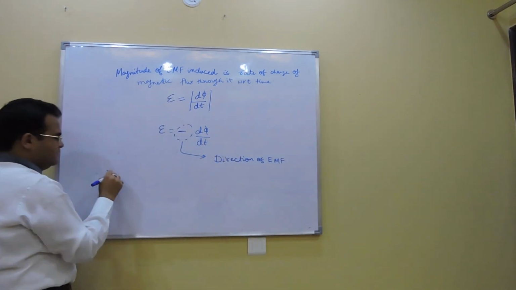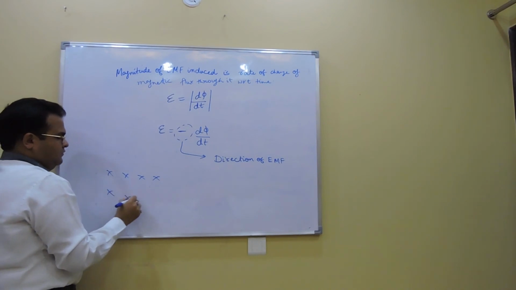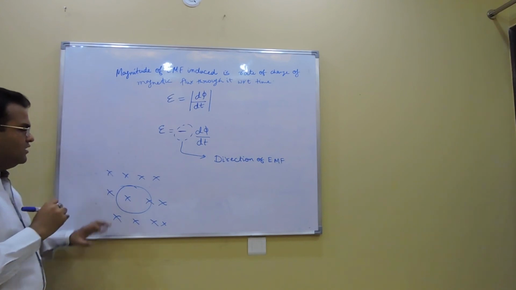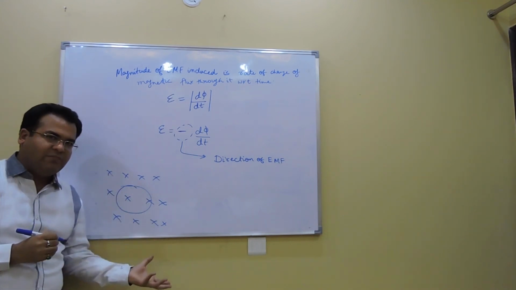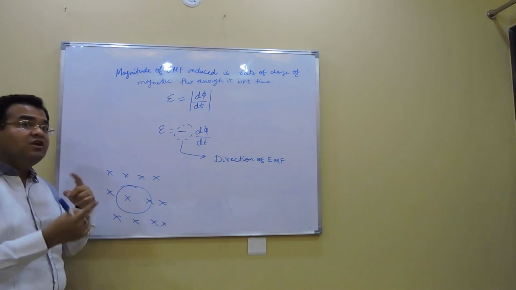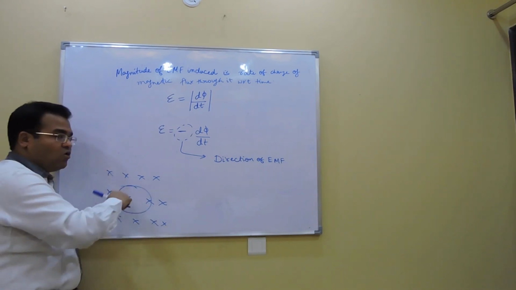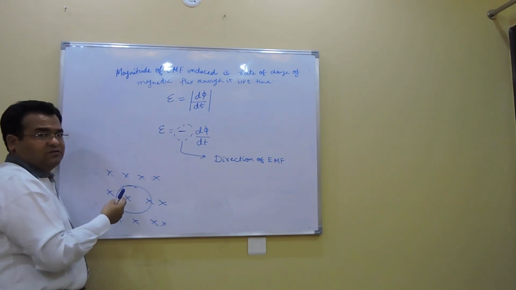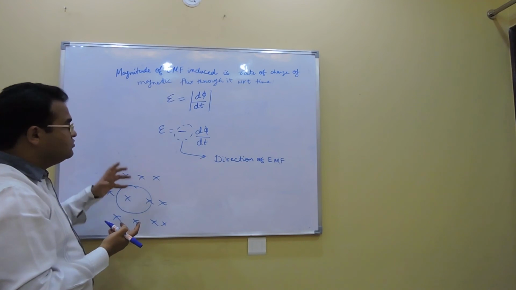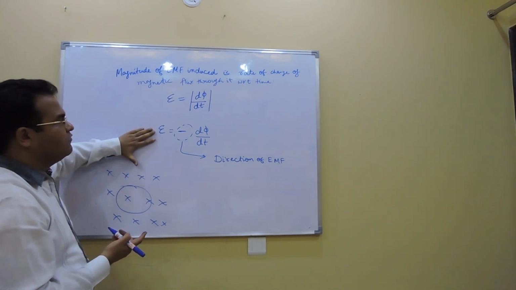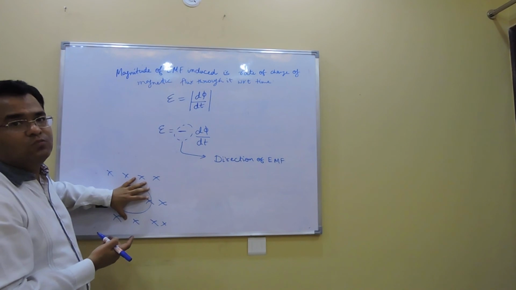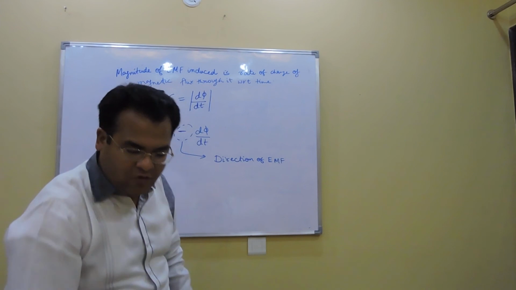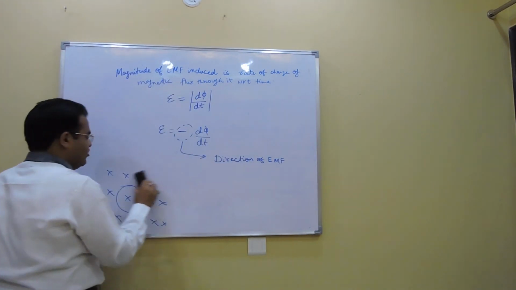Now the question is, we have seen that if there is a magnetic field and there is a loop, if we are changing area or if we are changing magnetic field, there is a current coming. But we have still not seen whether the current will be clockwise or anti-clockwise. It can be in any direction. So we have to still talk about the direction of EMF or the direction of the current which comes into the loop. So let's look at that. For that we have what is called Lenz's law.